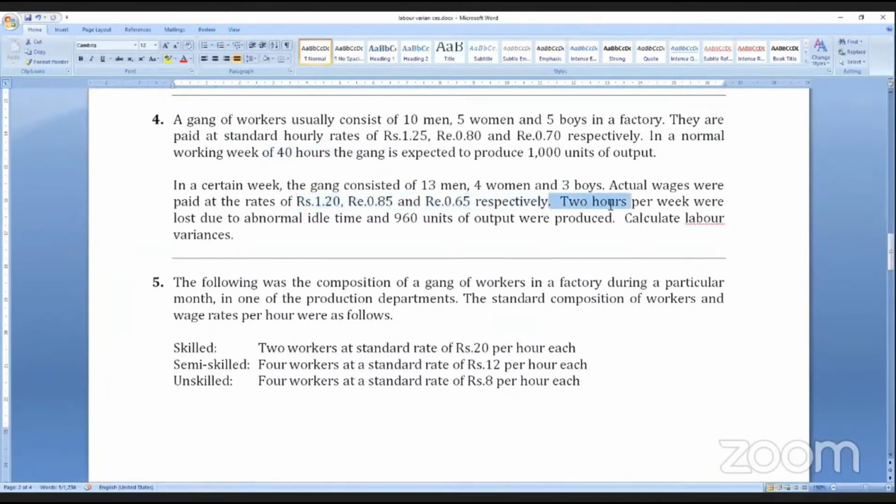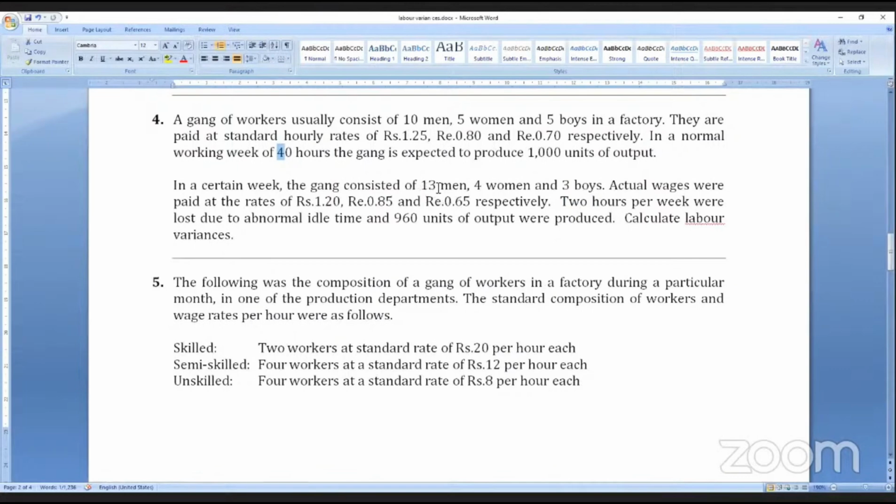So 2 hours per week were lost. Of the total 40 hours, 2 hours were lost, so 40 minus 2 is 38. So 38 actual hours worked.